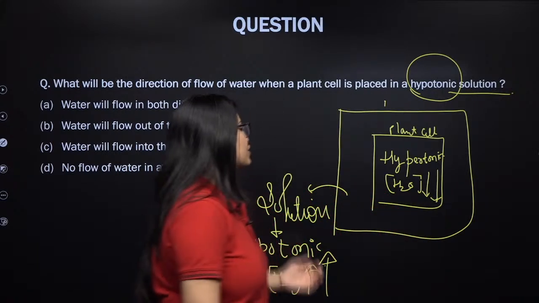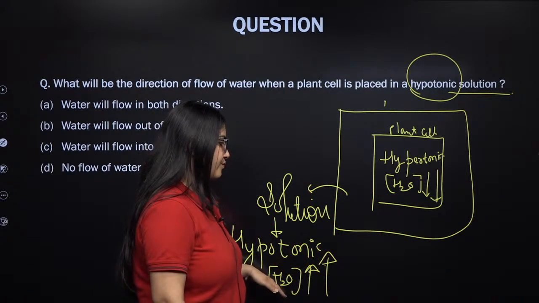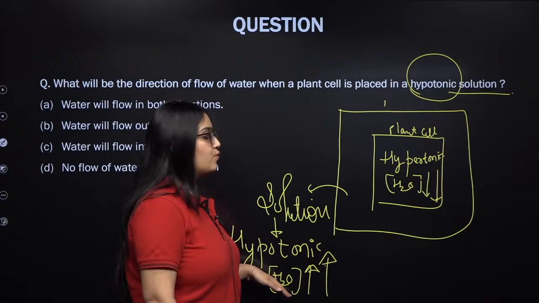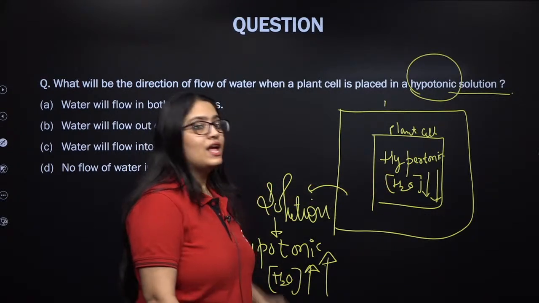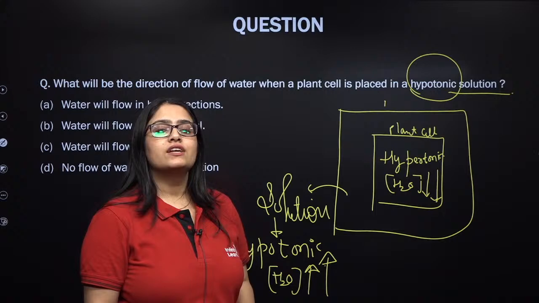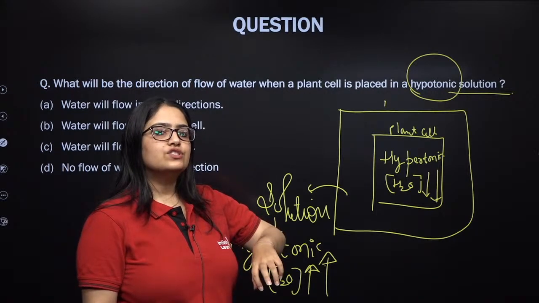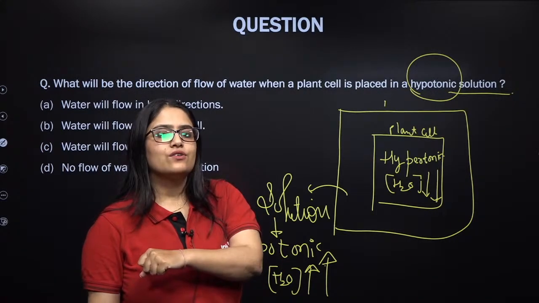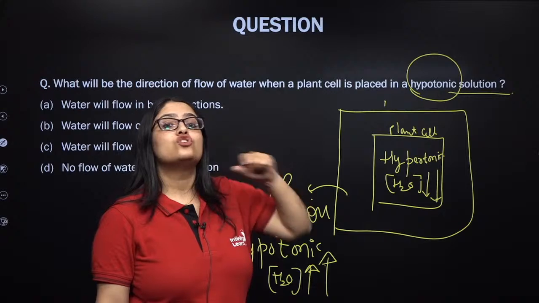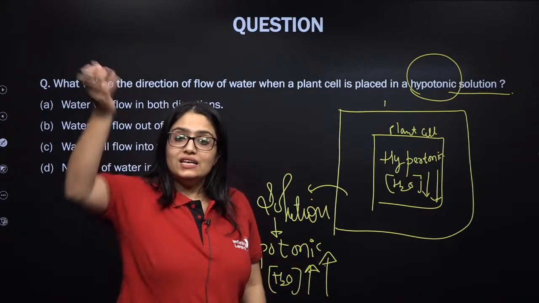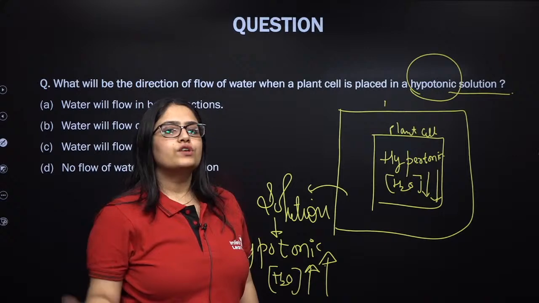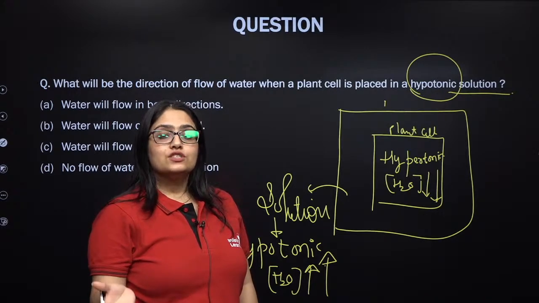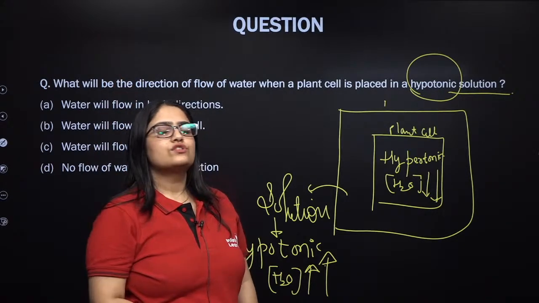Water concentration is more in the solution surrounding the plant cell, and lower in the plant cell. And always remember, my lovely kids, water has a tendency to move from its higher concentration region to its lower concentration. Water moves from a region where it is present at a higher concentration to its lower concentration.